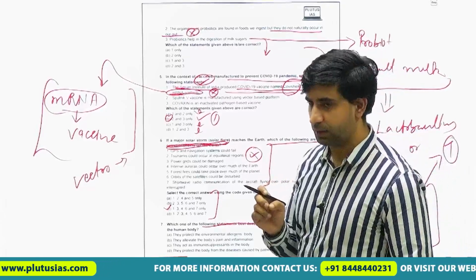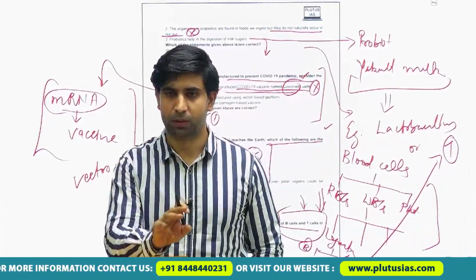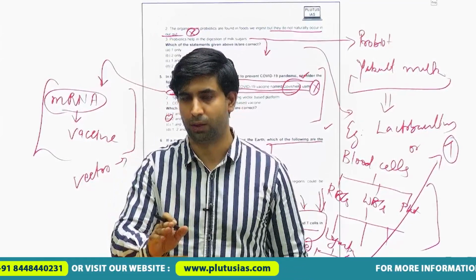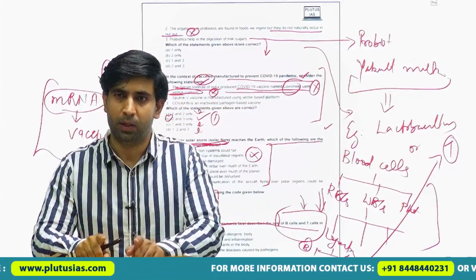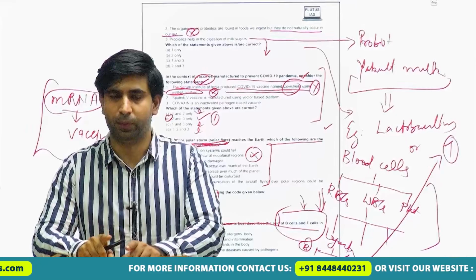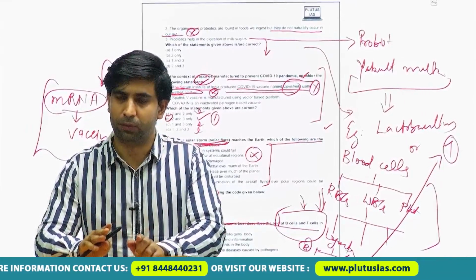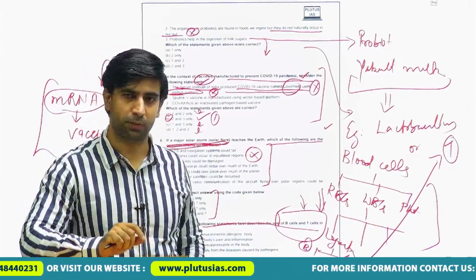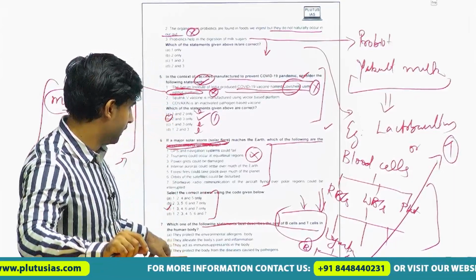While reading science and technology topics, we will be using a comparative study because there are a number of concepts which are similar or analogical. If we study all those concepts in a comparative way, we will be able to understand the basic difference and we will not be confused in the exam hall. We will be taking care of all these things while studying any topic. Here is the next question.